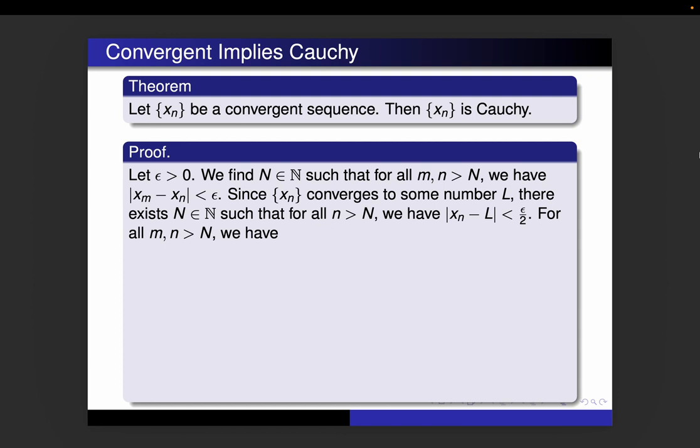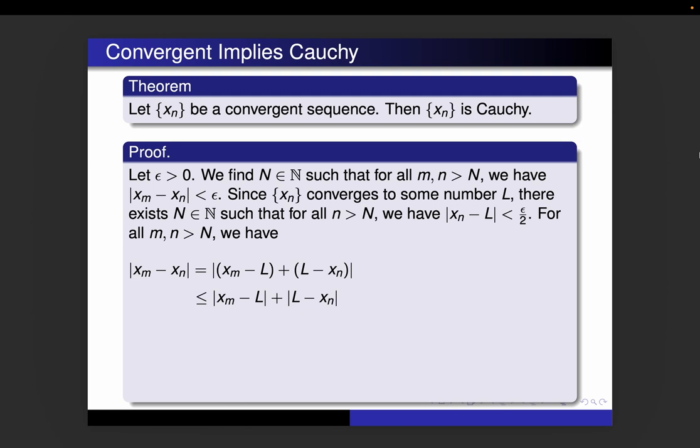So every time we have little m and little n bigger than big N, we're going to have absolute value of xm minus xn. Well, that's going to be equal to the absolute value of xm minus L plus L minus xn. We're just subtracting and adding L, not changing the quantity, but it's making things nicer to use our triangle inequality. That's going to be less than or equal to absolute value of xm minus L plus the absolute value of L minus xn.